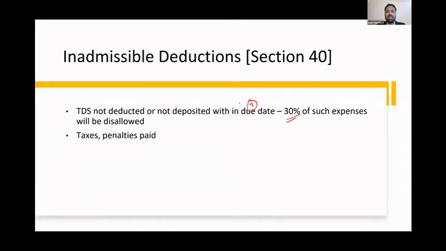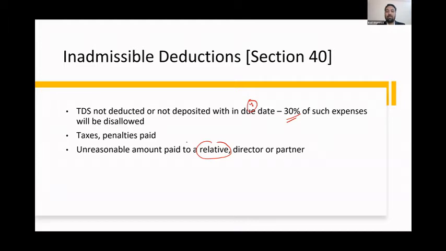Next, any taxes or penalties you're paying will not be allowed by the income tax department. Also, any unreasonable amount paid to a relative, a director or a partner. Now, every organization will have relatives.